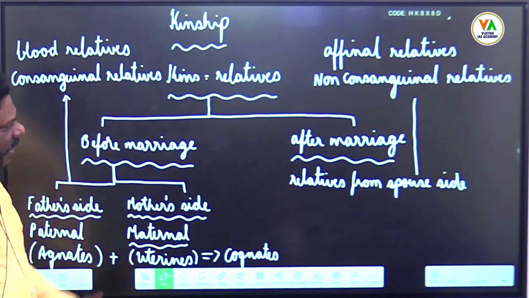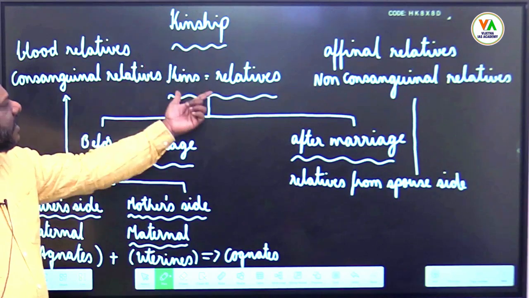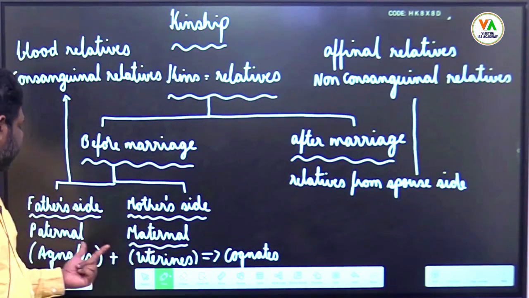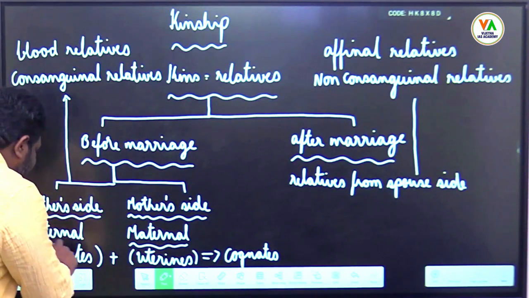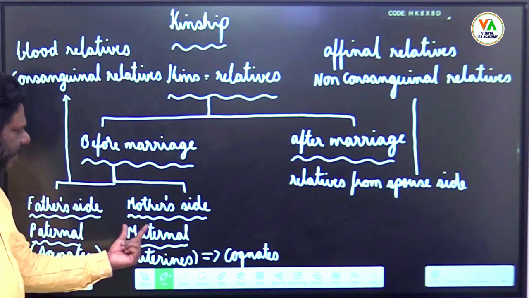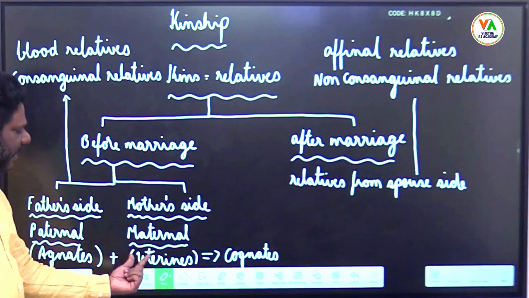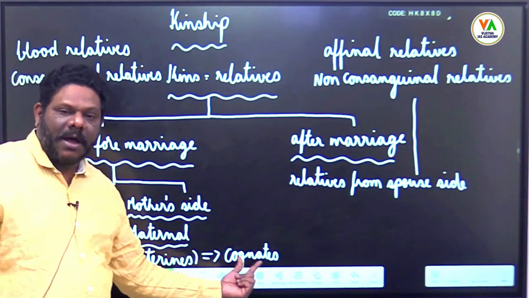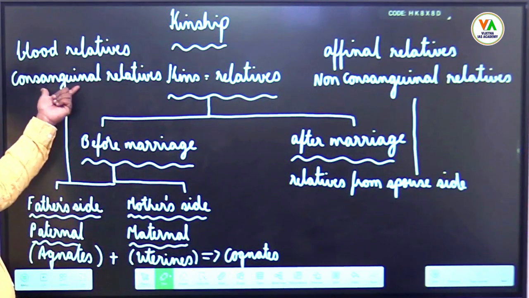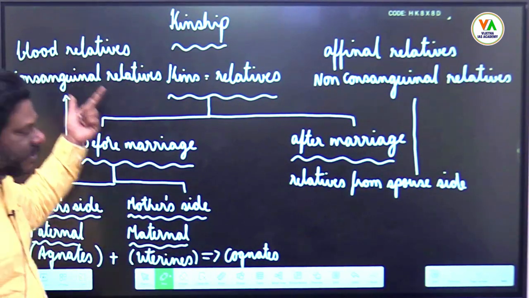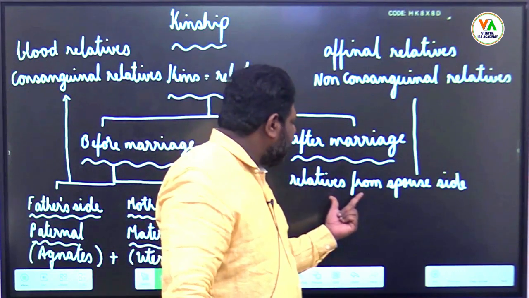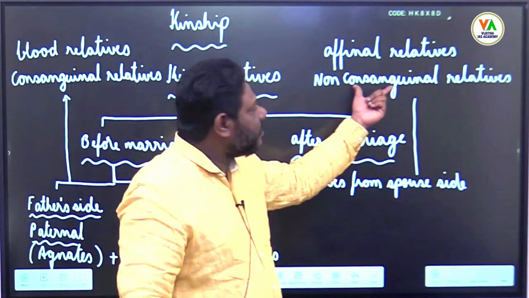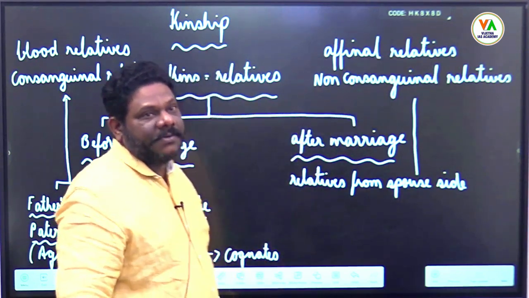Please take down this one. Kins are your relatives. Before marriage, you have relatives from father side and relatives from mother side. Relatives from father side are paternal or agnates, and relatives from mother side are maternal relatives or uterines. Both agnates and uterines together are known as cognates. They are nothing but your consanguinal relatives who are your blood relatives. After marriage, an individual has relatives from spouse side who are known as non-consanguinal relatives, and they are affinal relatives.